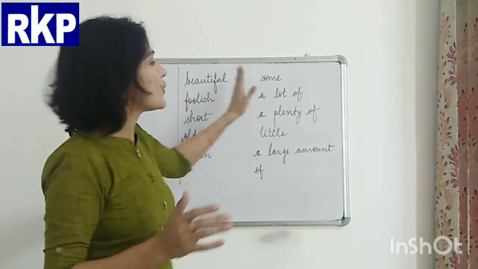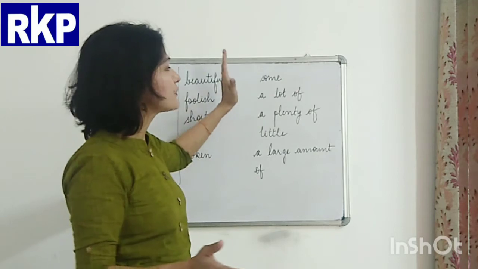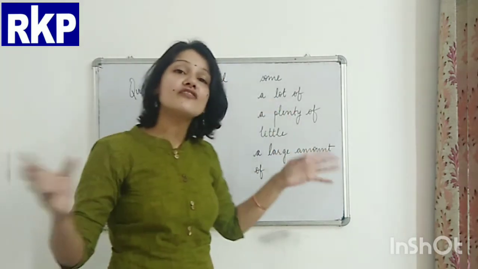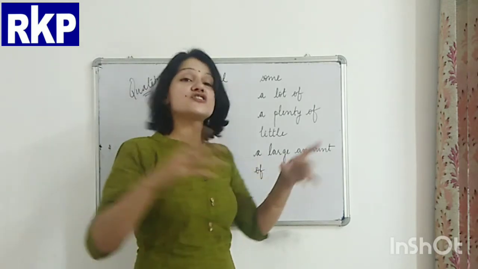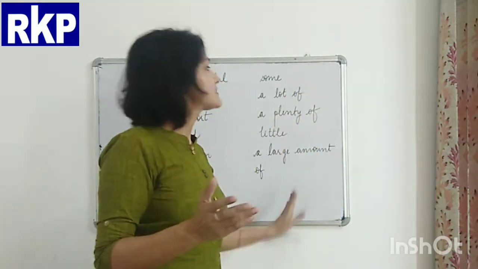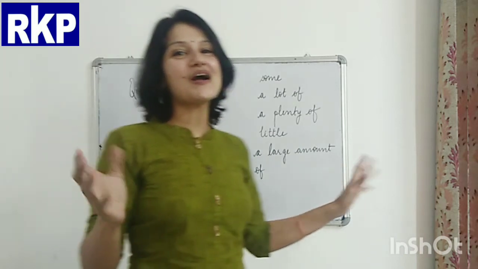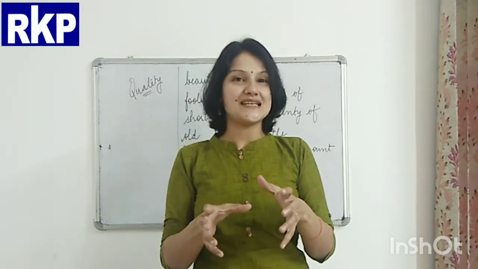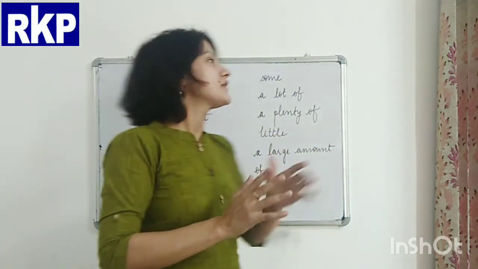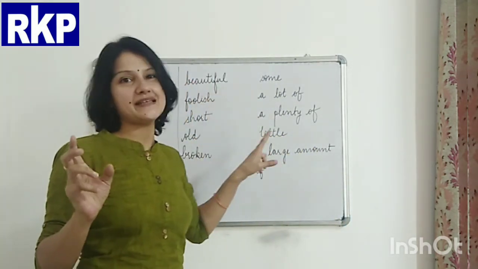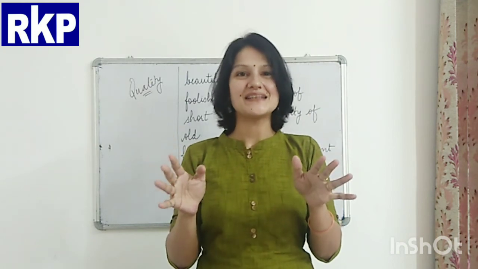And on the other hand, you can see here some, a lot of, a plenty of, little, a large amount of. These adjectives talk about the quantity of a noun or pronoun. So I hope these two things, adjectives of quality and adjectives of quantity, are now clear in your mind, right?